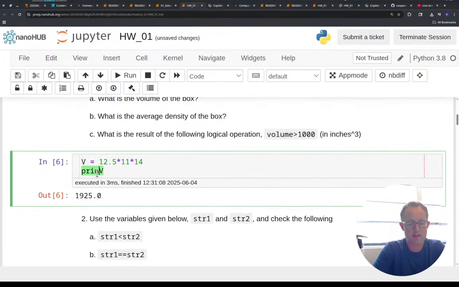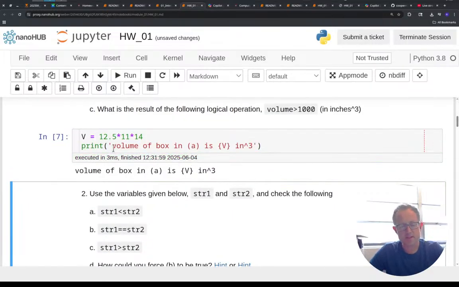So let me format that output a little bit. Print volume of box in A is, and I got to put this as A. And I saw some people using these squiggle brackets like this, and that's kind of a nice way to format your variables into the actual outputs.